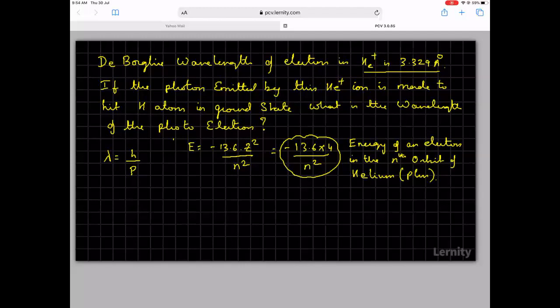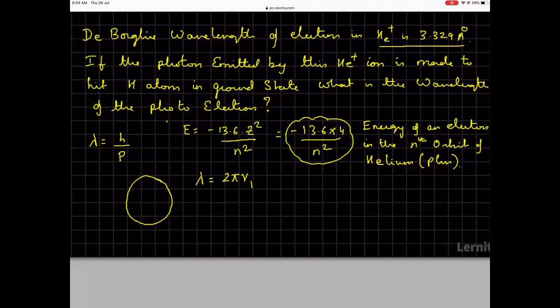Also, I explained to you yesterday, if an electron is in the first orbit, its de Broglie wavelength lambda will be equal to 2 pi r1. If an electron is in the second orbit, lambda will be 2 pi r by 2, saying that in the first there will be one wave, in the second two waves, in the third three waves, and so on.